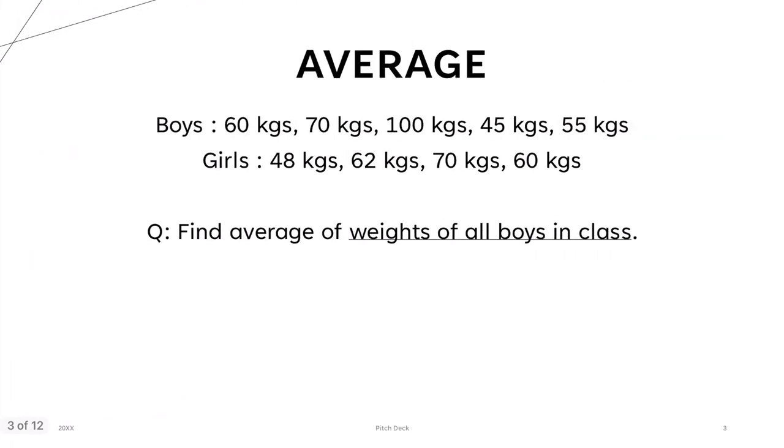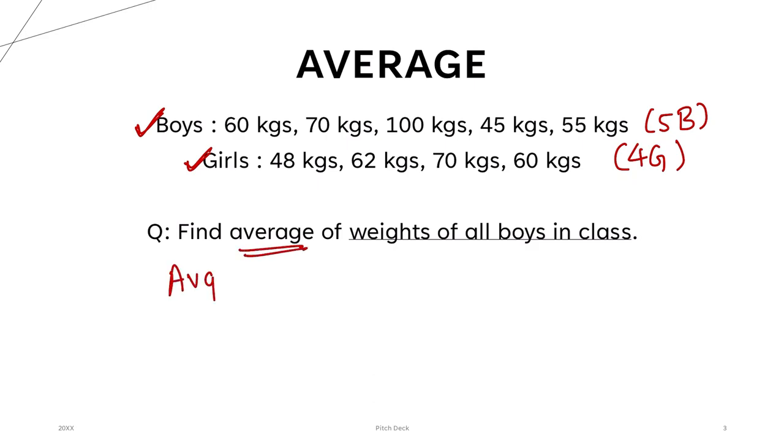Now, moving on. This is the weight composition of boys and girls in a class, meaning there are some n number of students. If we see, there are total 5 boys, and how many girls are there? 4 girls, right? And these are the weights of different students. Now they have asked you, what is the average weight of all the boys in the class?